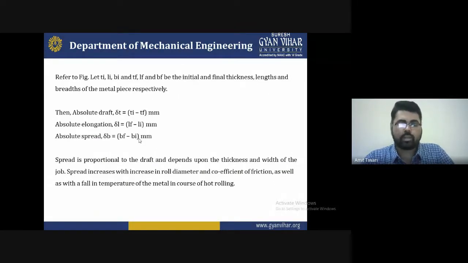To maintain the quality of the workpiece, it is maintained by applying the forces and the thickness you want to reduce with the help of the roller. It will be maintained by applying the forces as well as the speed of the roller. If you do not increase the pressure enough, it will not reduce, and more power consumption will be required. So to maintain all the structure, it will be easy to construct.